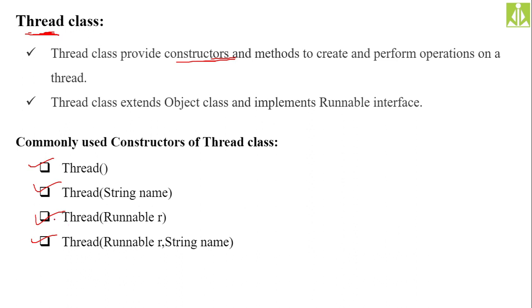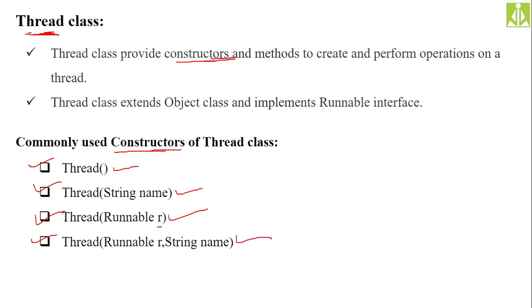Remember this one. Why do we use constructors? In order to initialize the objects. So in order to initialize your Thread class object, or in order to create the thread, we use these Thread class constructors. Only these 4. One is without any parameters, that is the default constructor of the Thread class. The other one is with name as parameter. You can give a name to the thread with the help of this string name parameter. Or you can even make the thread as a Runnable interface object by passing a Runnable interface object like this. Or you can pass both things, name as well as Runnable interface object, like this.